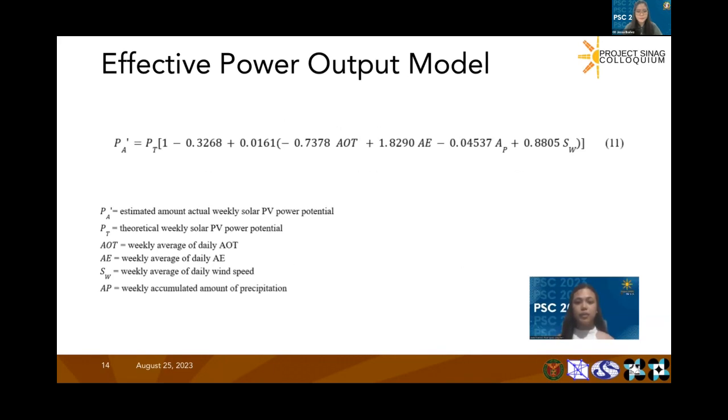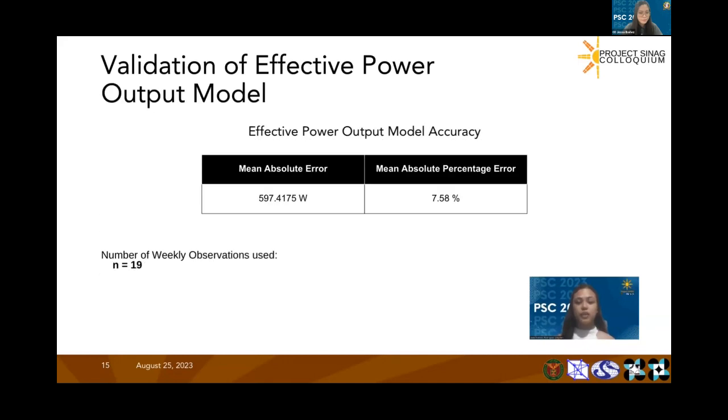Integrating the models for power degradation rate and dust deposition, the resulting effective power output model is shown. The effective power output model was validated by plugging in values to the effective solar power output model, and shown in this slide are the results with a MAPE value of 7.58%.